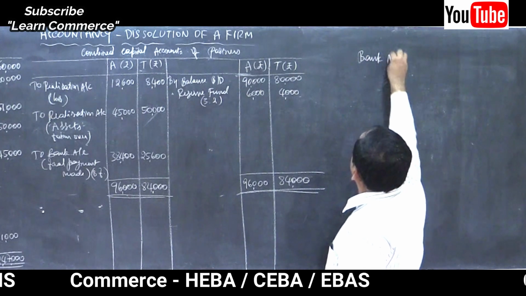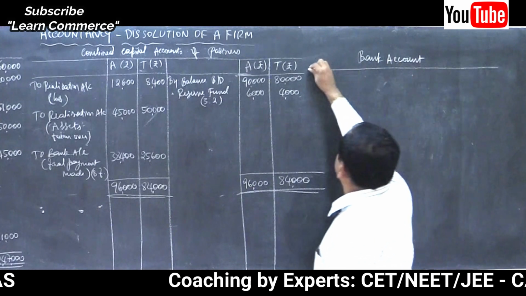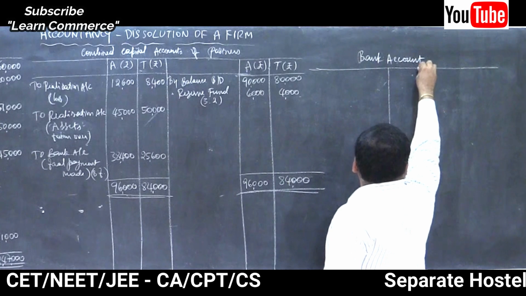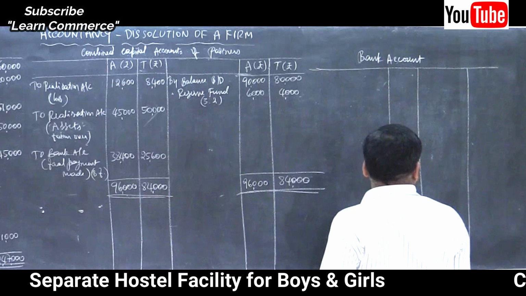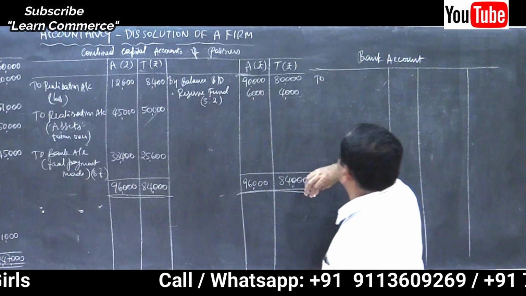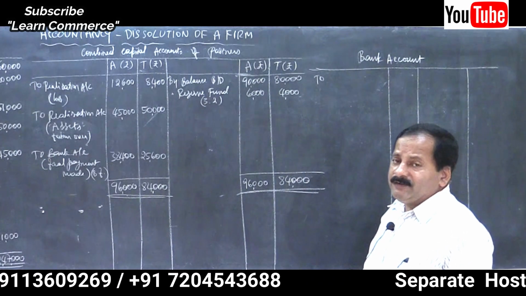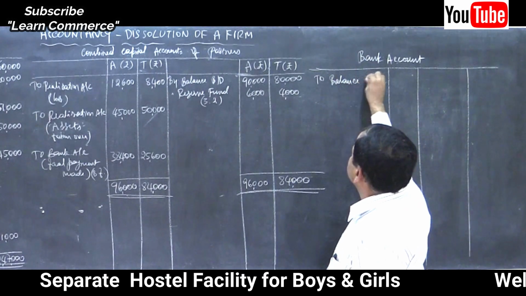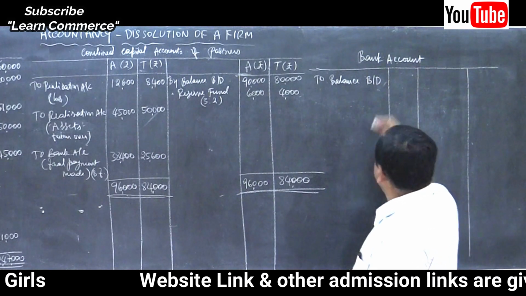Bank account. Draw the columns, write debit, credit, write column headings, provide for JF. Start with the opening balance. Cash at bank always shows a debit balance, right? If it is an overdraft, credit balance. To balance brought down. All assets show debit balance. This is on the debit side, so debit balance. 15,000.